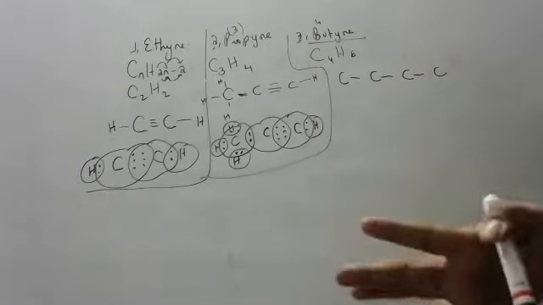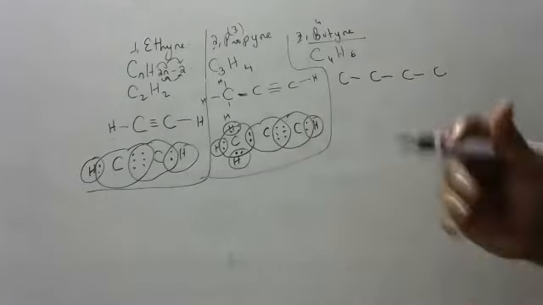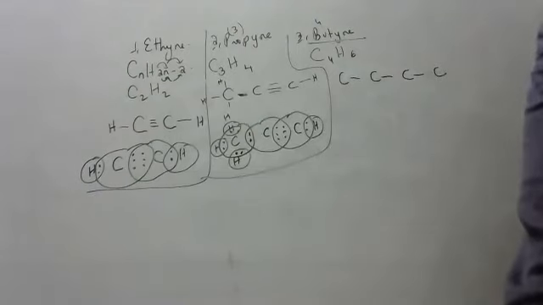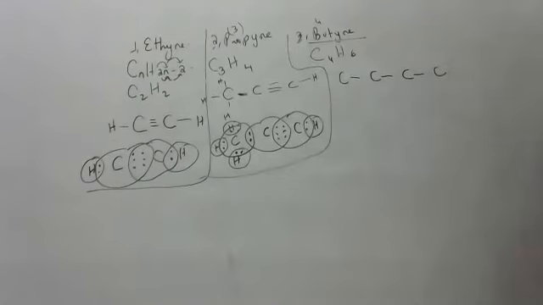One triple bond anywhere. You may ask, sir, should we keep more than one triple bond? No, you should not keep. But if they ask, you should keep. That will come when naming the compounds. Later we will discuss how to put 2 triple bonds, 3 triple bonds. Now it won't come, children. Until they ask, you should not put more.